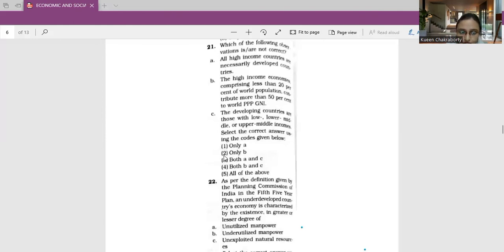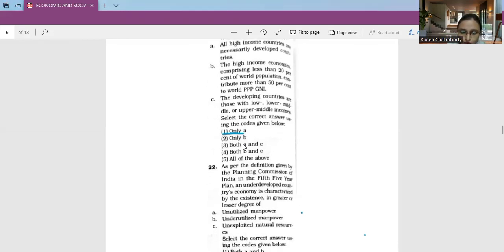So we have only number 1 to choose here. That is, 21's answer is option number 1, which is only A. That is, high income countries are necessarily developed countries. It is not the correct one. Next, moving on to question number 22.